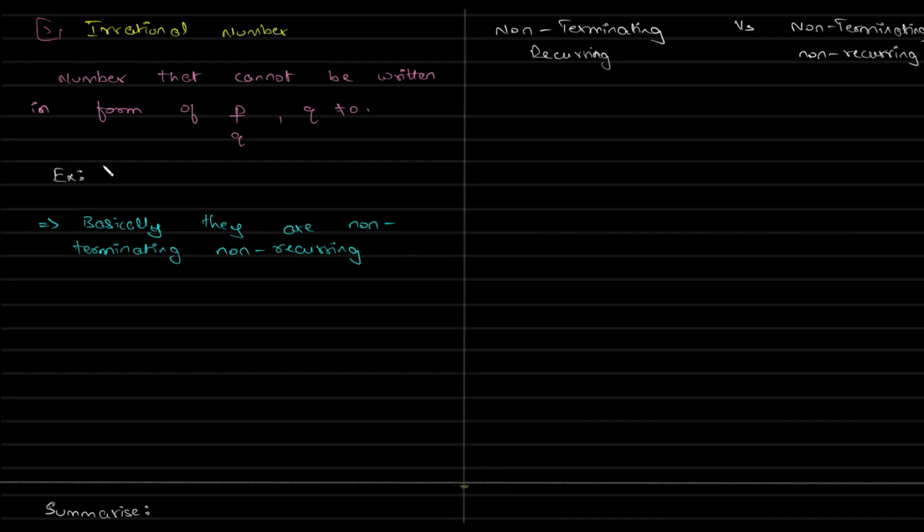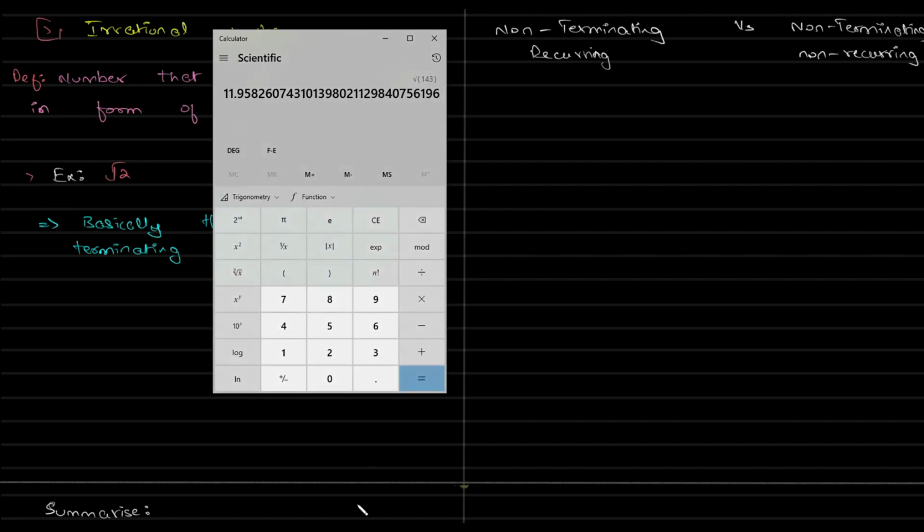Irrational numbers. These are numbers that cannot be written in the form of p by q. So let me clear all the doubts, because I'm sure you will be wondering what these numbers are, which cannot be written as fractions. Root of 2. Yes, we can write root of 2 as root of 2 divided by 1, but we need to solve root 2 first. I want a particular number which gives me the value of root 2. So let's see why root 2 cannot be written in the form of p by q.